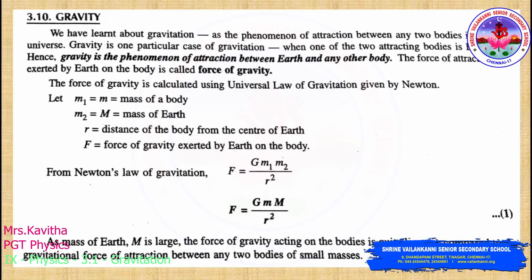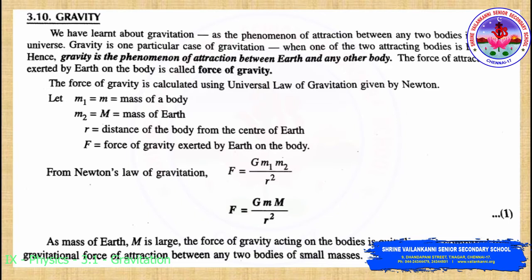Continuation of gravitation, that is gravity. We have learnt about gravitation in a previous video as the phenomenon of attraction between any two objects or any two bodies in the universe. So gravity is one particular case of gravitation when one of the two attracting bodies is Earth. Hence, gravity is the phenomenon of attraction between Earth and any other body. The force of attraction exerted by Earth on the body is called the force of gravity.